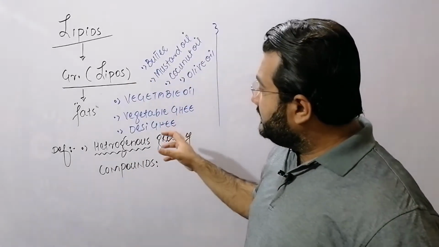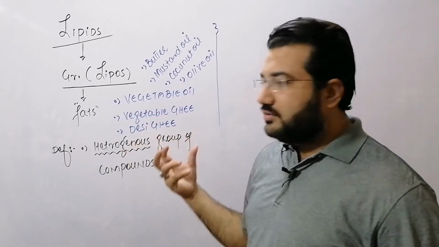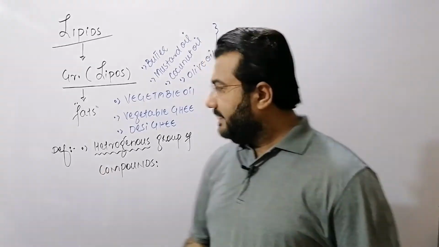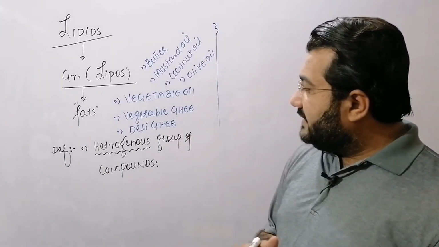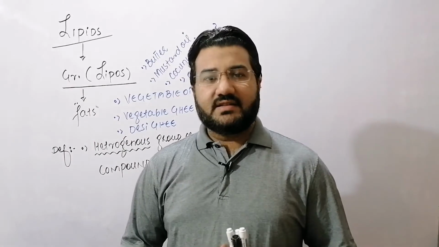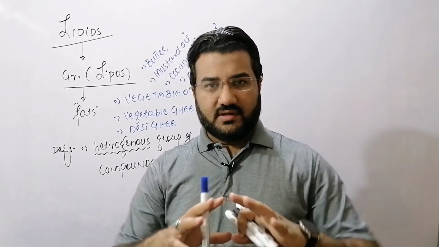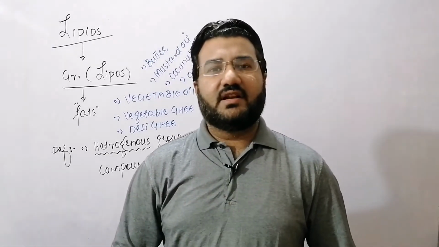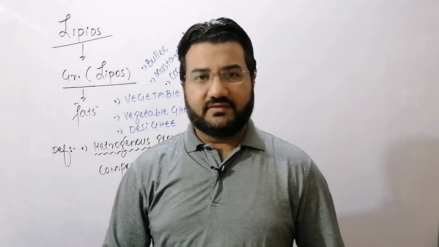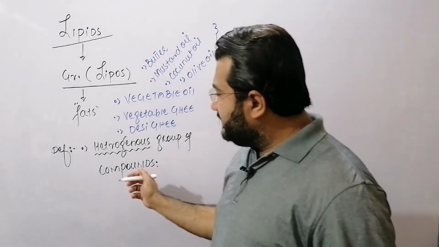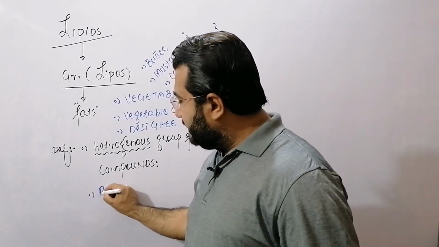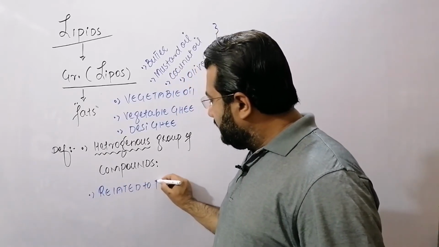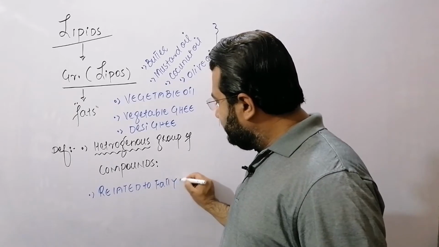It means that lipids really are a heterogeneous group of compounds. Heterogeneous means they really consist of great variety. When it is a heterogeneous group of compounds, it means that there is huge variety, and very few common features are present in that heterogeneous class of compounds. But there are two features which are common. First, that they are related to fatty acids.